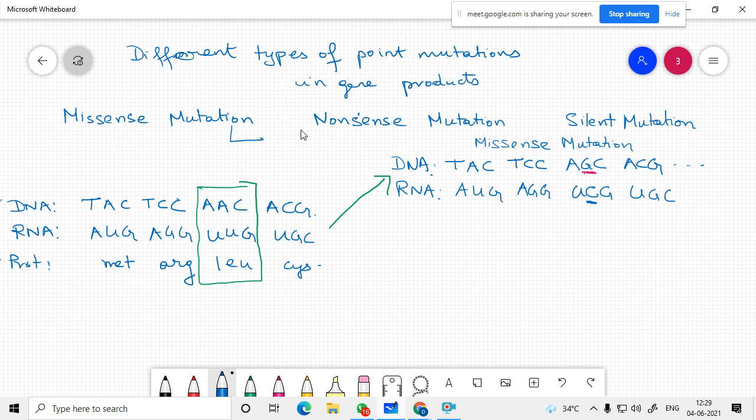Result is, in the protein, instead of methionine, arginine, leucine, this becomes serine, and this is cysteine. So it has changed to serine. This is a missense mutation.